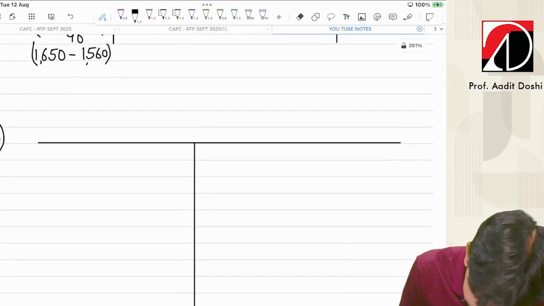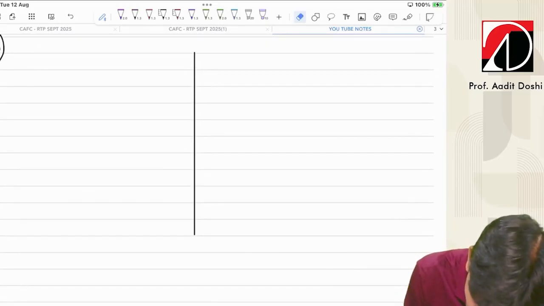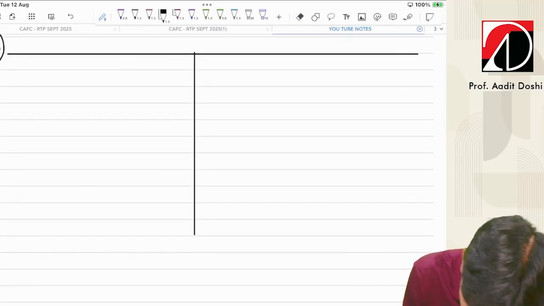What are we supposed to do? Prepare the trading account and record all things, so that it becomes very simple for the students also.